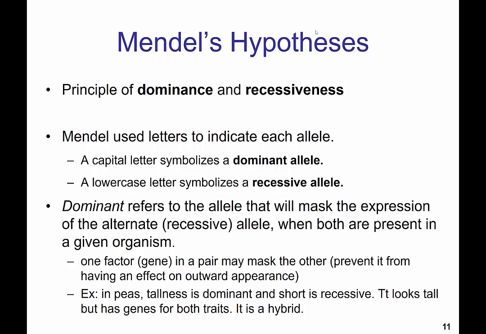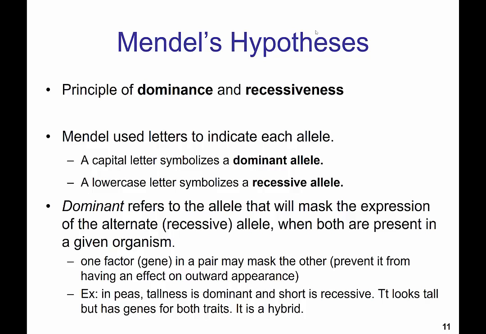Another part of Mendel's hypotheses was his principle of dominance and recessiveness. He used letters to indicate each allele, and a capital letter symbolizes a dominant allele, a lowercase letter symbolizes a recessive allele. An allele is a variation for each trait. We'll get into that more as we go along as well. If you have a dominant allele or dominant trait, it's going to mask the expression of the alternate, which is the recessive allele or trait, when both are present in an organism.